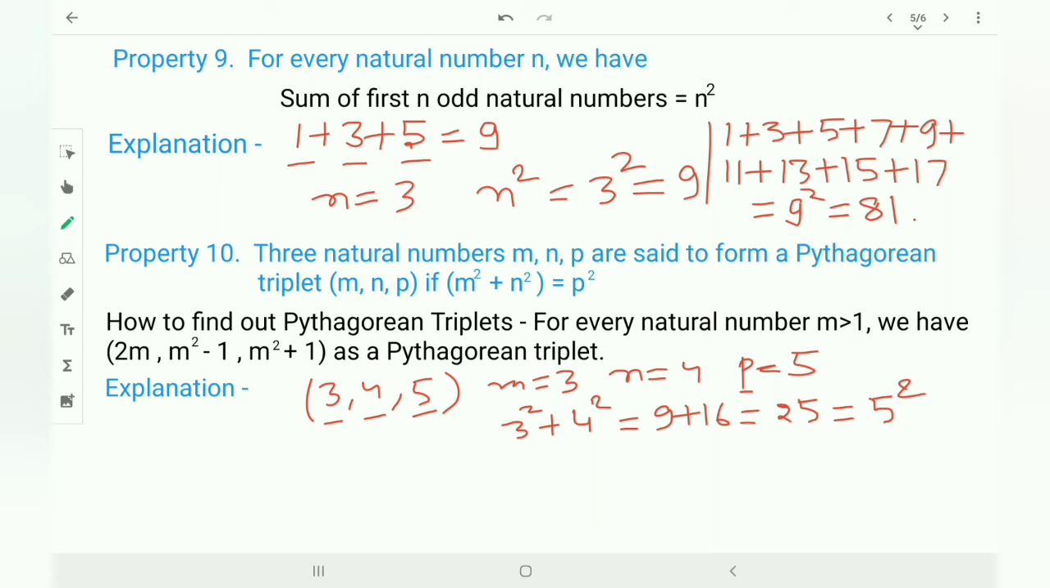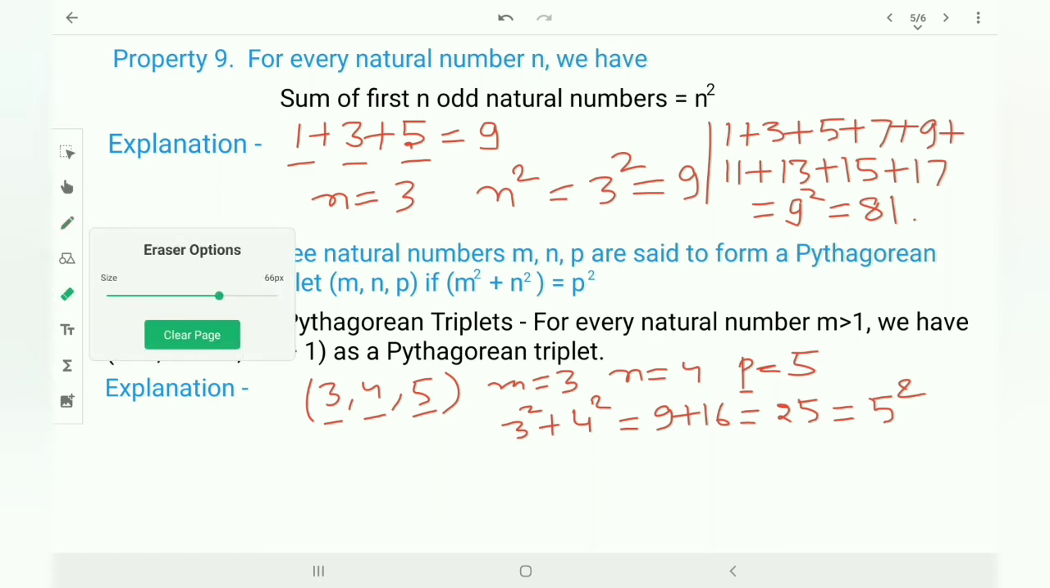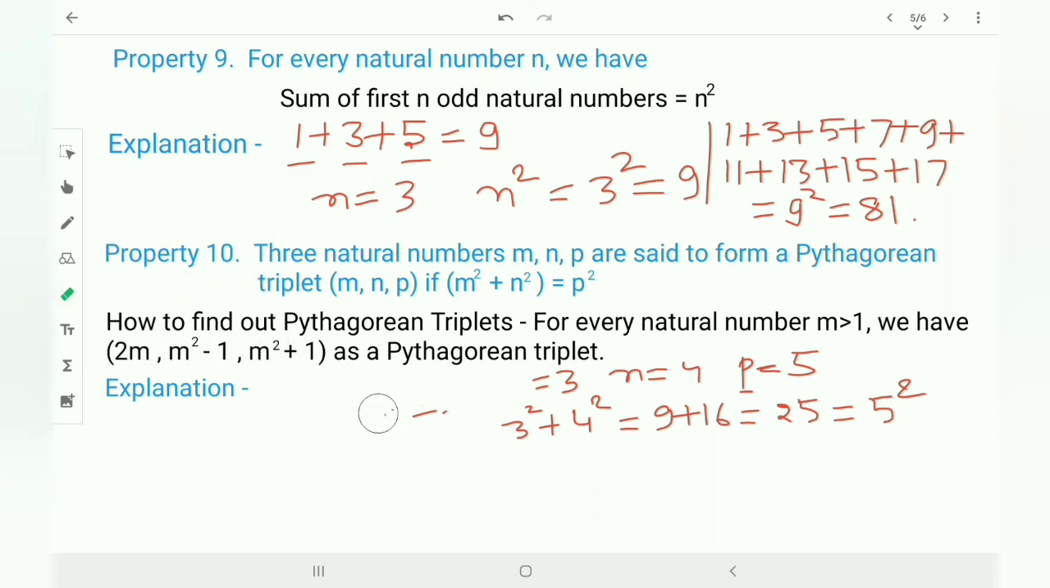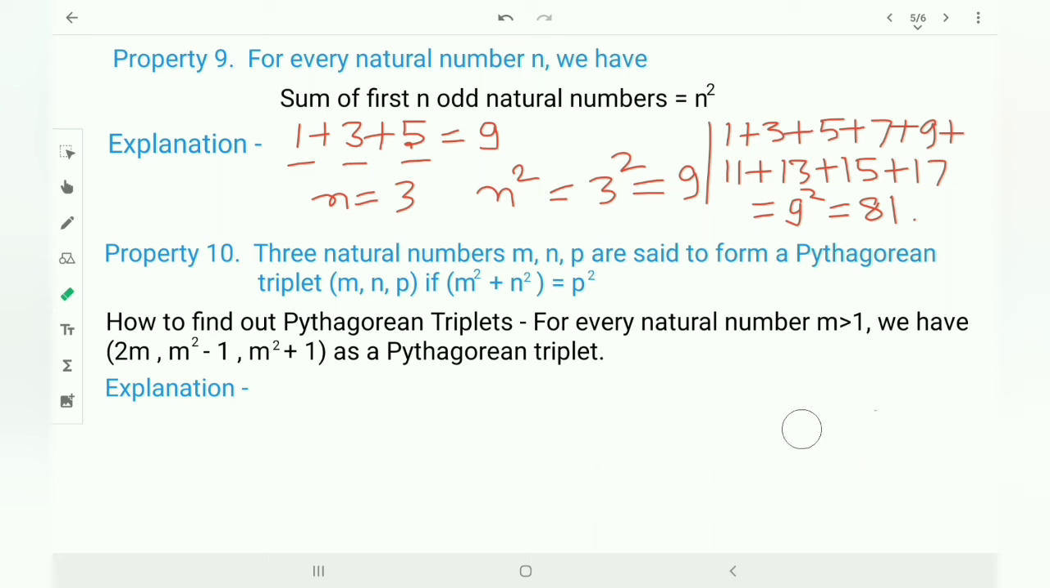For that, let me erase this one. For that, here you can see a shortcut formula. How to find Pythagorean triplets? For every natural number m, where m is greater than 1, we have 2m, m square minus 1 and m square plus 1. This expression will give you Pythagorean triplets.